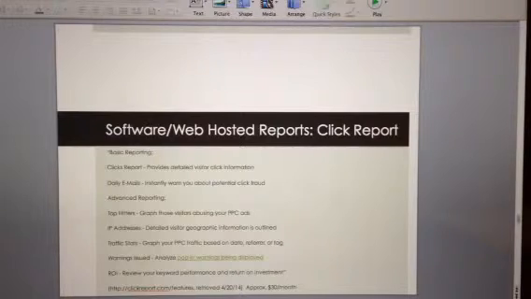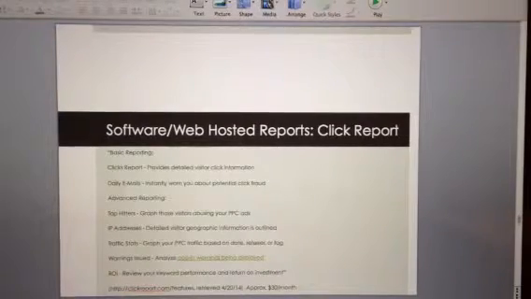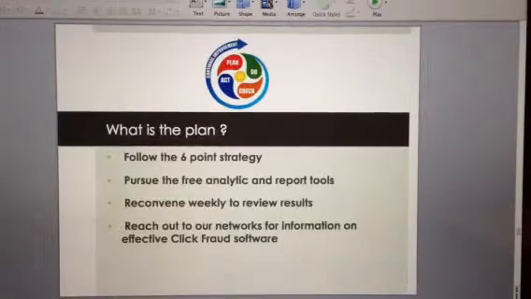Click report, I think, is good. This one is about $30 a month. This might be a little further down the line after we've exhausted the free options. This one I think is good because it gives you details on the IP addresses that are the offenders, and it gives them pop-up warnings on their screens and who the high hitters are. So I think this one's worth looking at, but not at this time.